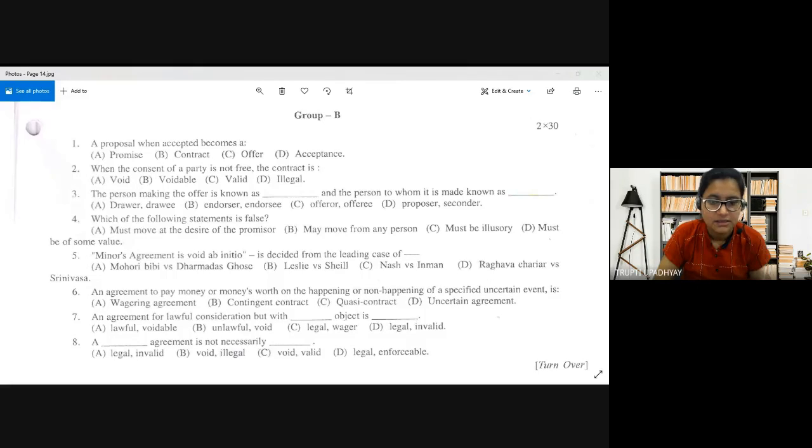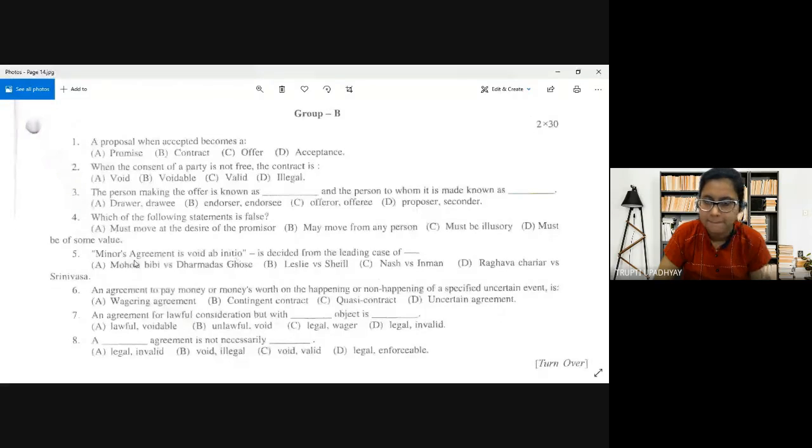Another feature is consideration must be of some value. So we are talking about the adequacy of the consideration, right? So the correct choice here is option C, which is wrong. That is false.